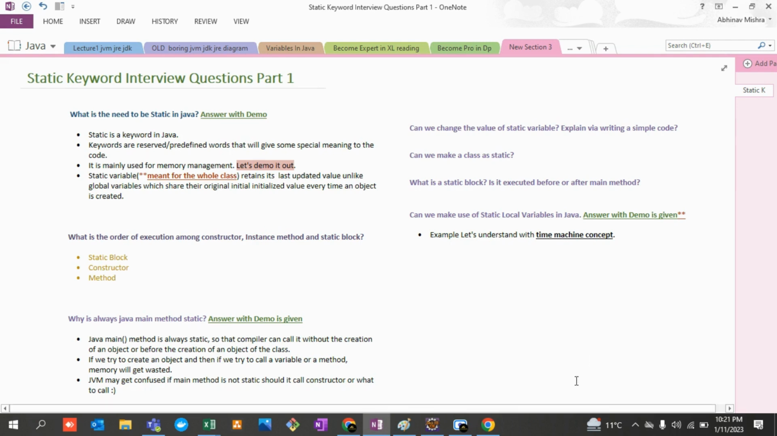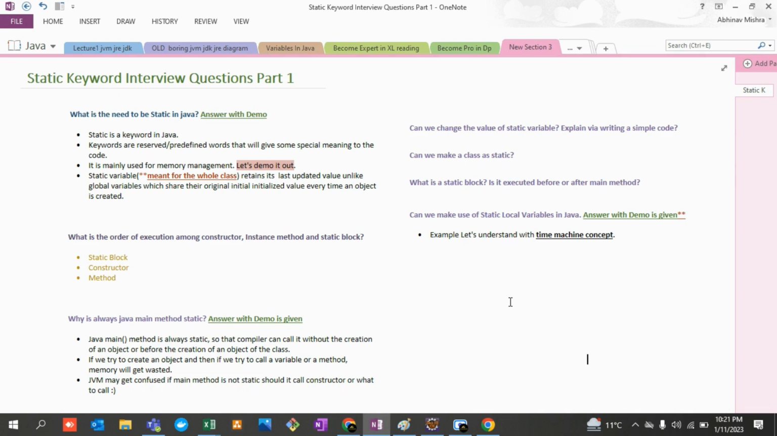So the very first thing that we need to understand is: what is the need for static in Java? Static is just a keyword in Java. And what do we mean by a keyword? In order to understand, I'll give you a brief demo, but first try to get along with the theoretical portion. Keywords are some predefined words that give some special meaning to the code.